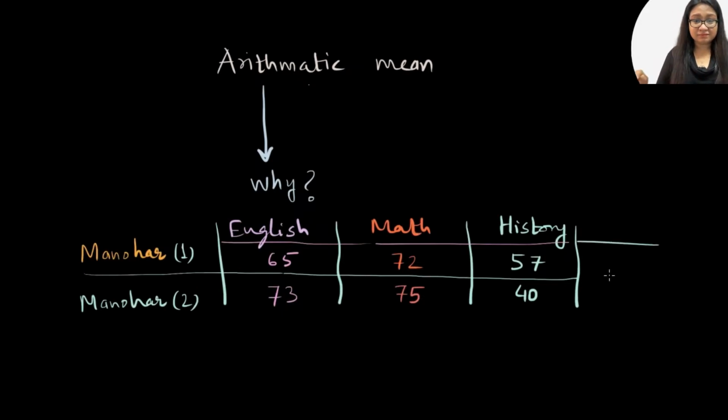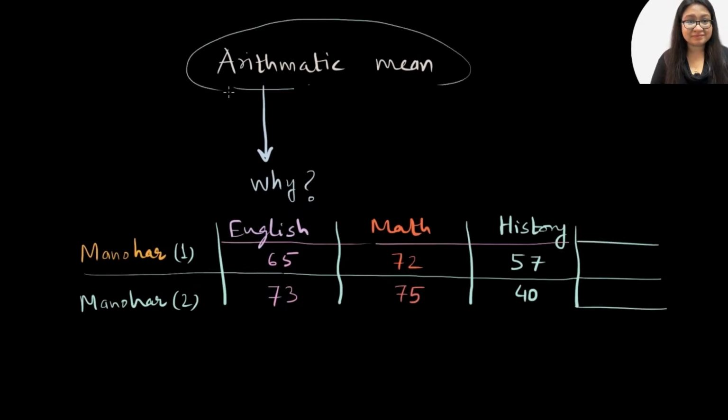There is a parameter which is called arithmetic mean. And in such scenarios, what we could do is we can find arithmetic mean of all the marks that he got and look at the performance overall. So this is a measure of overall performance, you could say. And what we do is that we total all the marks and we divide by the number of papers or number of exams that he gave.